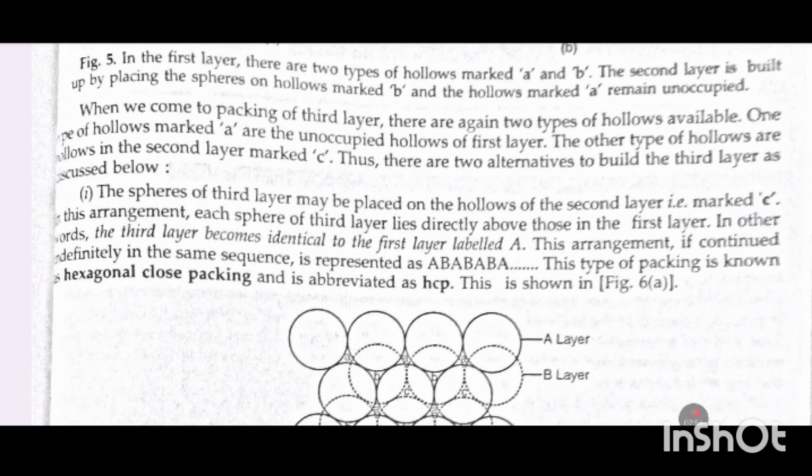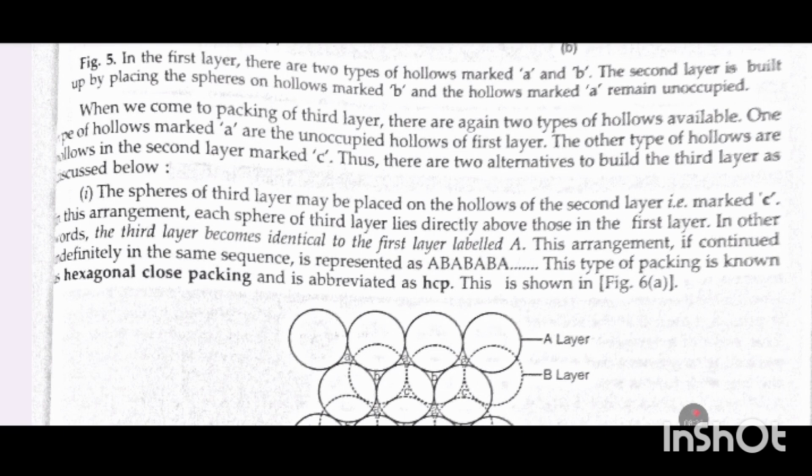When we come to packing of the third layer, there are again two types of hollows available. One type of hollows, marked A, are the unoccupied hollows of the first layer. The other type of hollows are hollows in the second layer, marked C. Thus, there are two alternatives to build the third layer, as discussed below. The spheres of the third layer may be placed on the hollows of the second layer, that is, marked C. In this arrangement, each sphere of the third layer lies directly above those in the first layer.